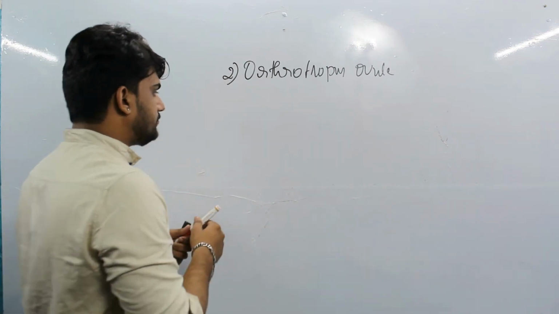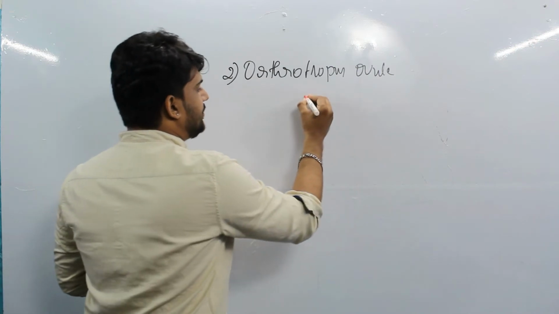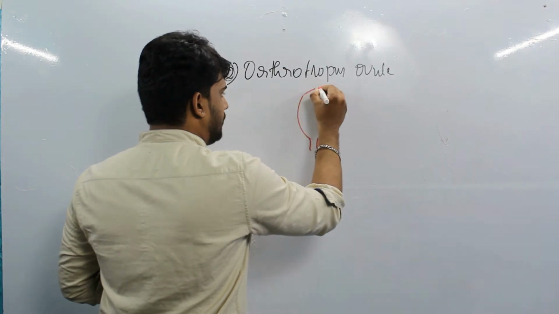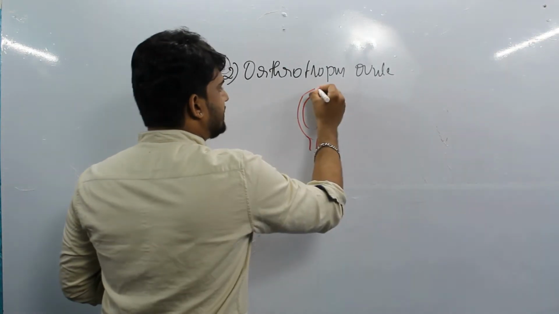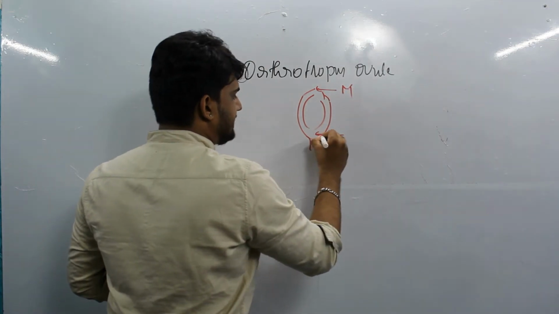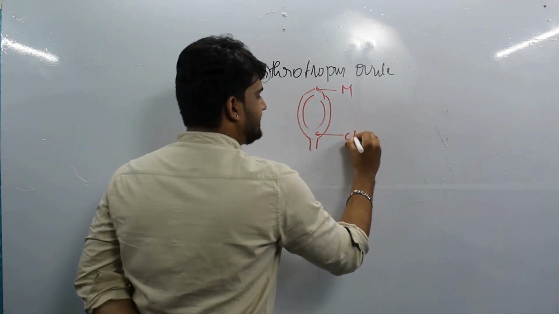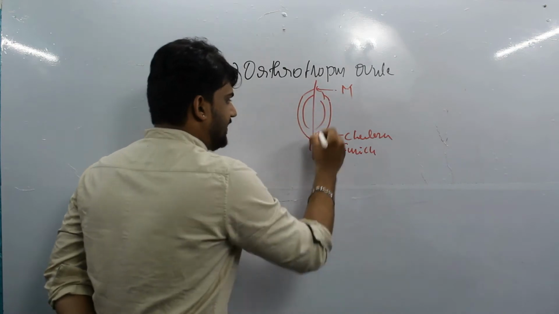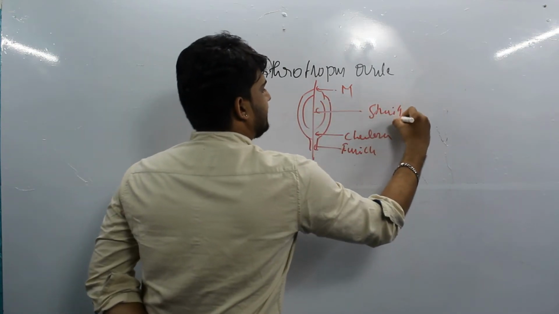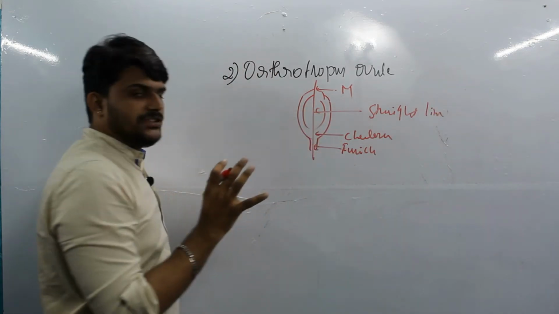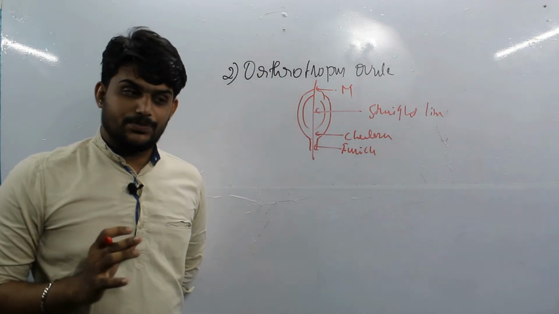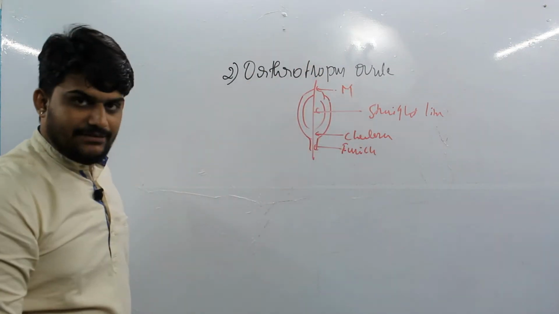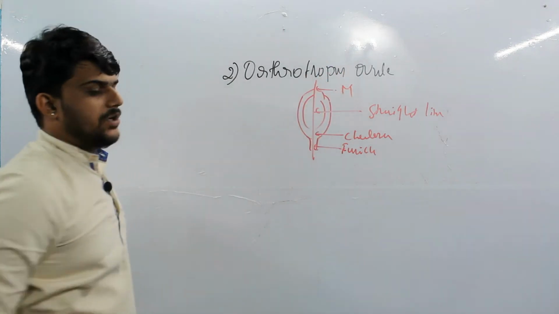Let's see what that straight line is. As I told you, we are discussing it mainly based on the shape of the ovule. This is the micropylar end, this is the chalaza, and this is the funicle. All three come in a straight line. This is the orthotropous ovule. Whenever all three, micropyle, chalaza and funicle, come in a straight line, that type of ovule is known as the orthotropous ovule.